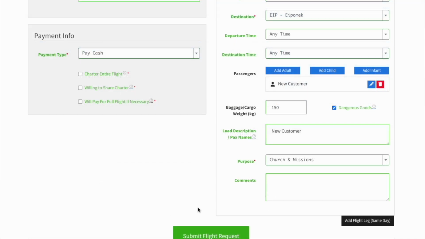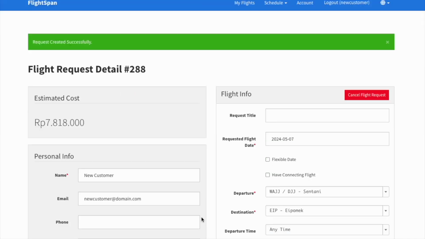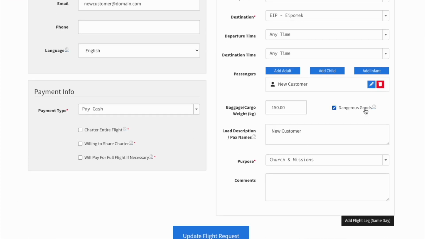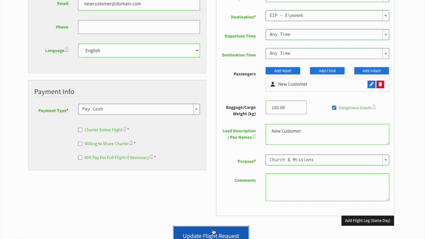After you click Submit Flight Request, if you are logged in, you will be taken to a confirmation page with the estimated cost if your aviation provider has enabled that setting. At the top, you can cancel the request, or at the bottom of the page, there is an Update Flight Request button where you can make changes as necessary.